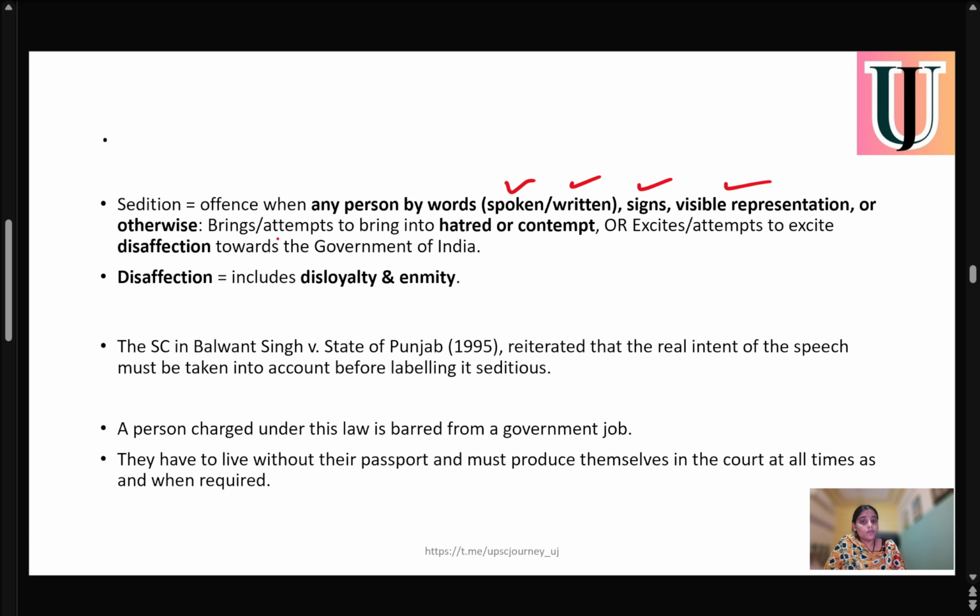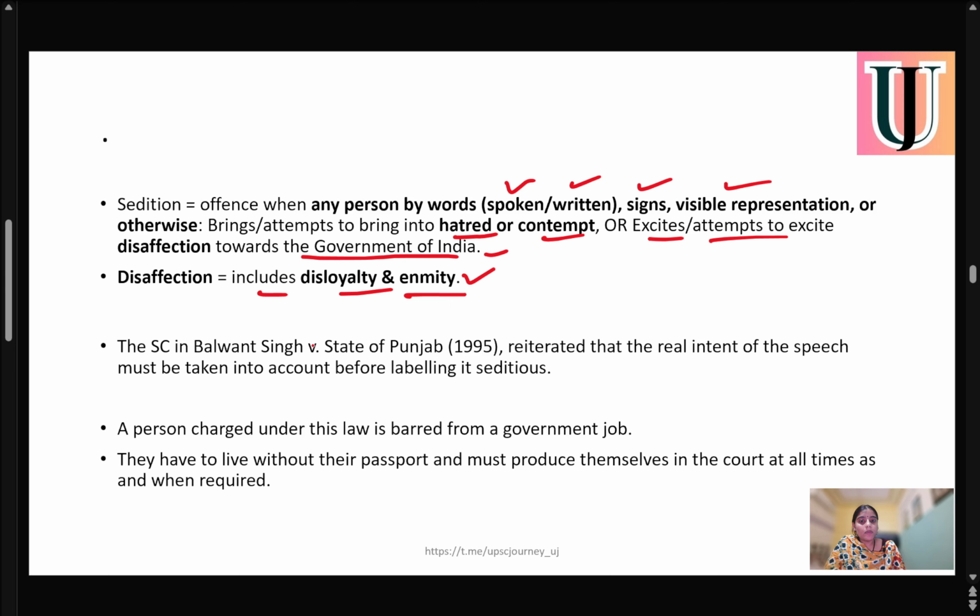Or otherwise, if you bring or attempt to bring into hatred and contempt, or excite or attempt to excite dissatisfaction toward the government of India. Dissatisfaction includes disloyalty and enmity. It means if you are trying to create disloyalty and enmity toward the government, then a person can be charged under BNS section 152.